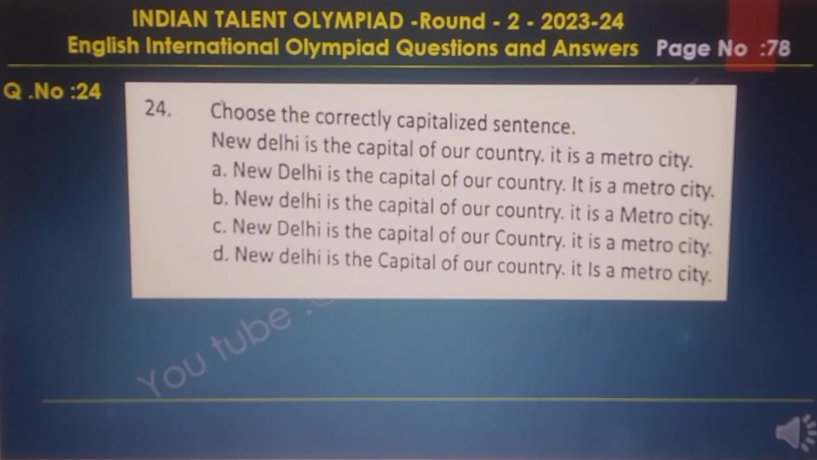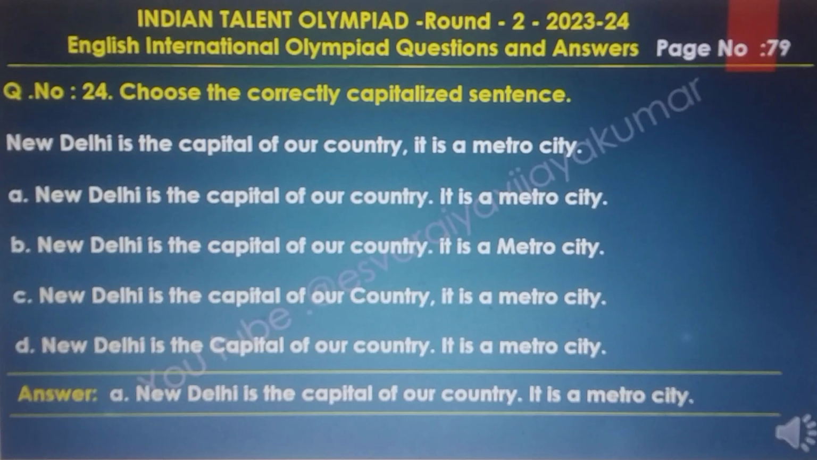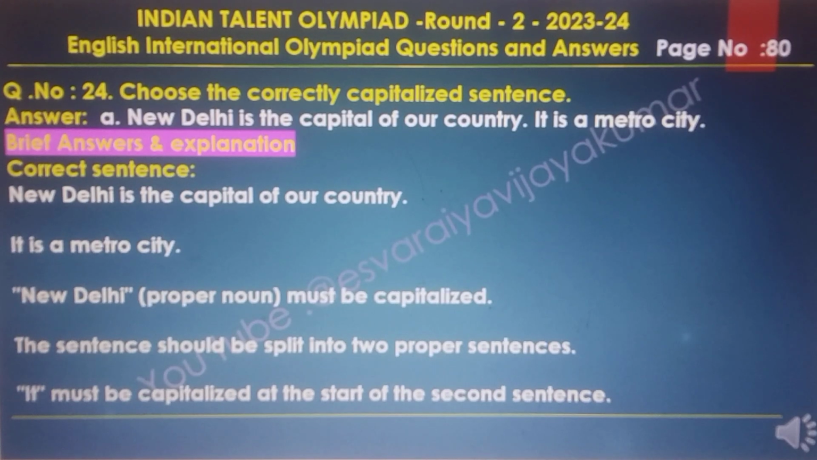Question number 24. Choose the correctly capitalized sentence. Options A, B, C, D are given. New Delhi is the capital of our country. It is a metro city. The answer to this question is A. The brief answer and explanation: the correct sentence is New Delhi is the capital of our country. It is a metro city. New Delhi is a proper noun and must be capitalized. The sentence should be split into two proper sentences. It must be capitalized at the start of the sentence and at the start of the second sentence.